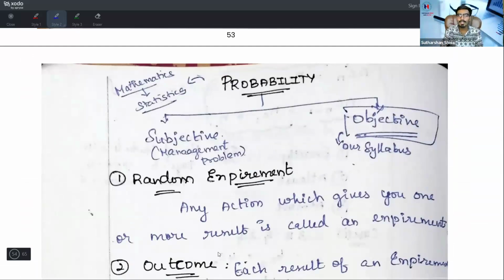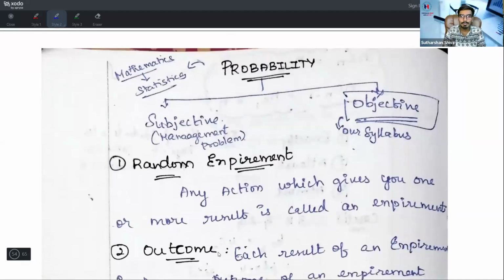First one, probability. What is probability? Basically, as I already told, probability is divided into two: subjective concept and objective concept. Subjective is like a management problem, based on that which is not in our syllabus. Objective problem is only in our syllabus.